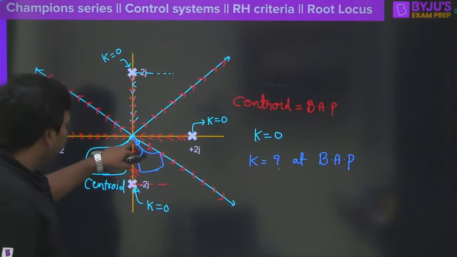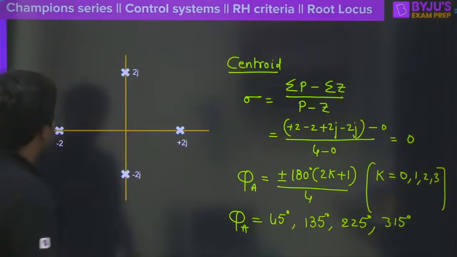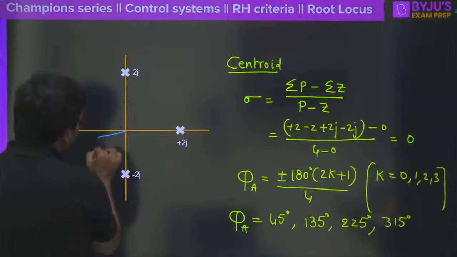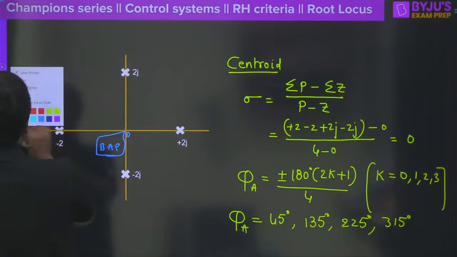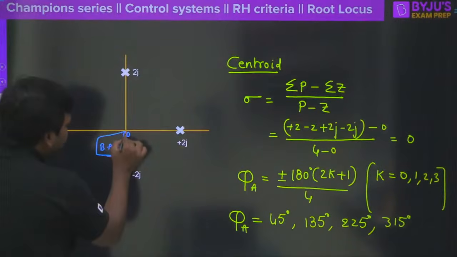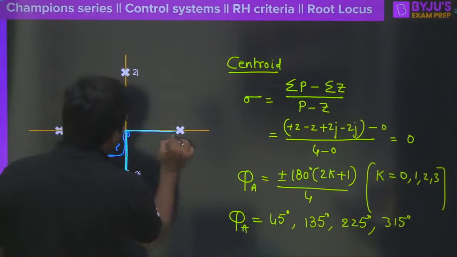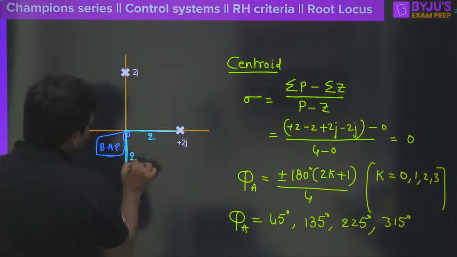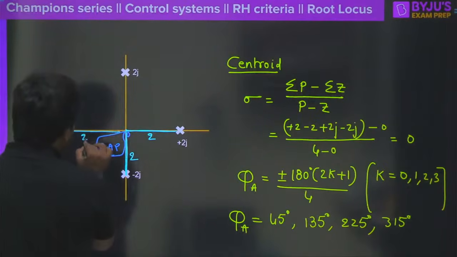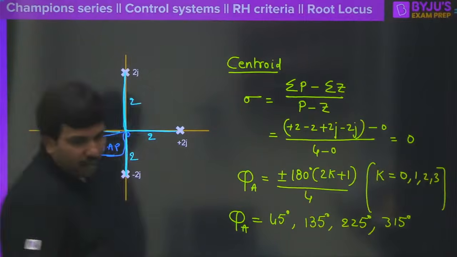So if you want, this is the breakaway point. First of all, what you need to do here is, let me take this as the breakaway point, and I need the value of k here. Whenever you want the value of k, the single solution is to draw the vectors from every pole and zero. So this and this, right? This will have a length of how much? 2 units. This will have a length of 2 units, and this will have a length of 2 units, and this will have a length of how much? 2 units. Now tell me what is the value of k?